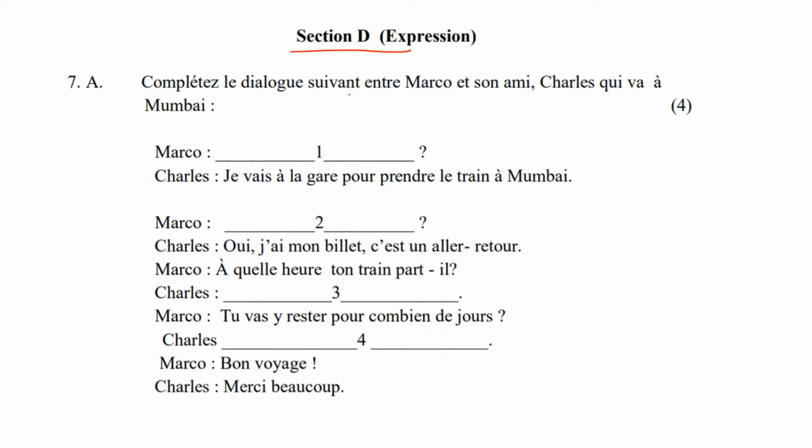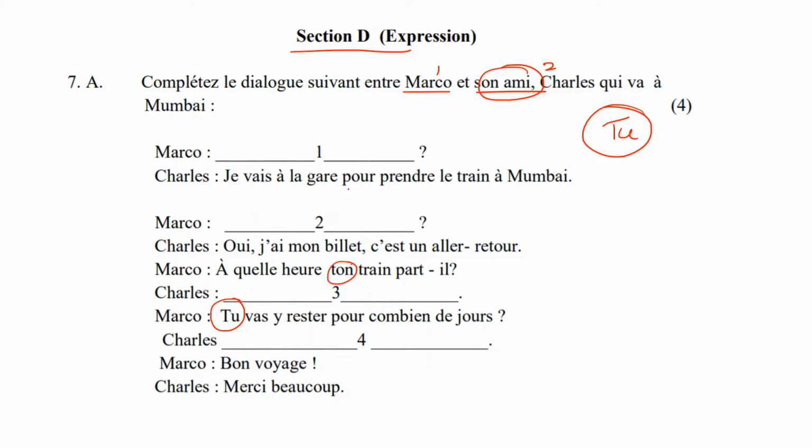The first thing you need to do is to check who is involved in the conversation. You have Marco as one person. Charles is the second person. More importantly, he is his friend. What does that tell you? You have to speak using tu. You can already get the clues here. You can see tu, ton. Your first is a blank, so you have to set a question which will get this answer.